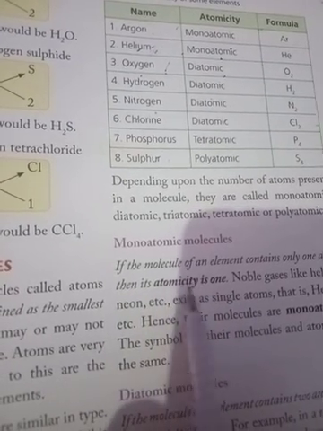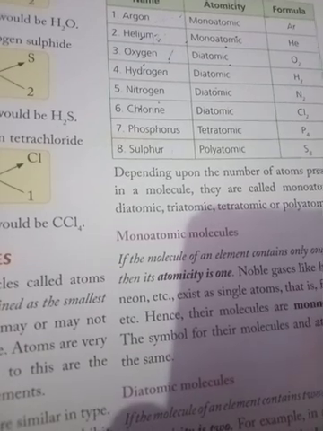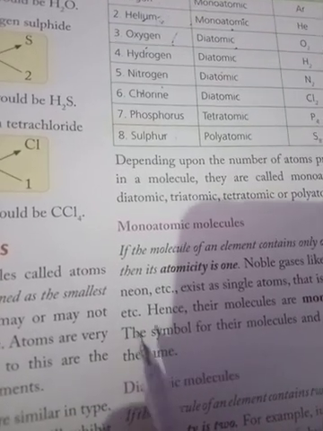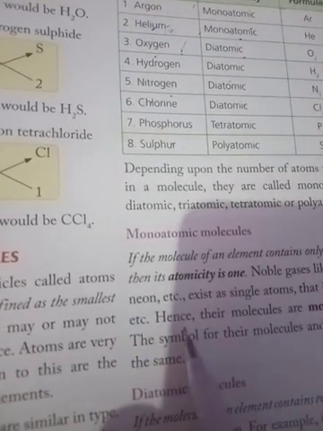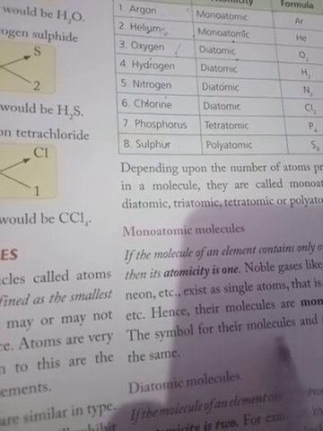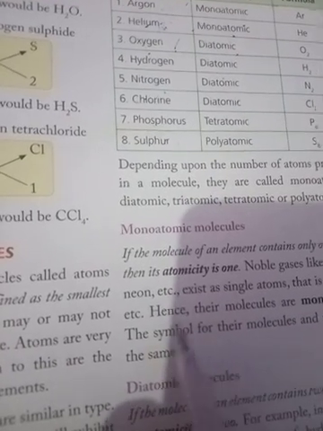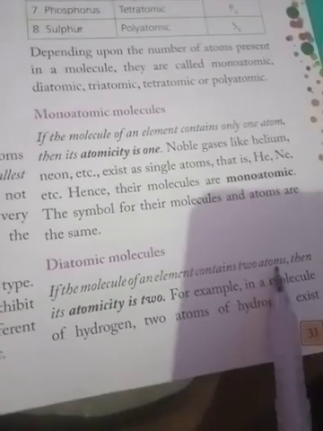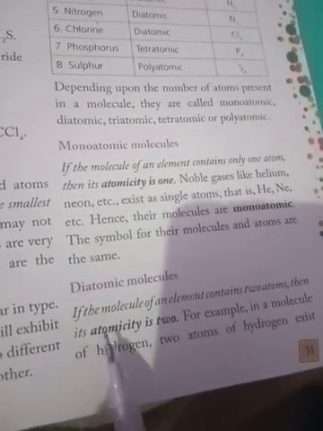For example, helium, neon, etc. All these molecules are monoatomic. Diatomic: if the molecule of an element contains 2 atoms, then its atomicity is 2. For example, hydrogen, there are 2 atoms of hydrogen.